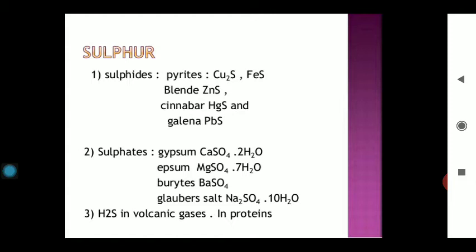At the time of fermentation or rotting of biomass, the foul smell liberated is due to the presence of sulfur. Sulfur compounds after decomposition always produce a very foul smell. So sulfur is a very important element, present in various biomass and in nature in the form of sulfides, sulfates, and so on.